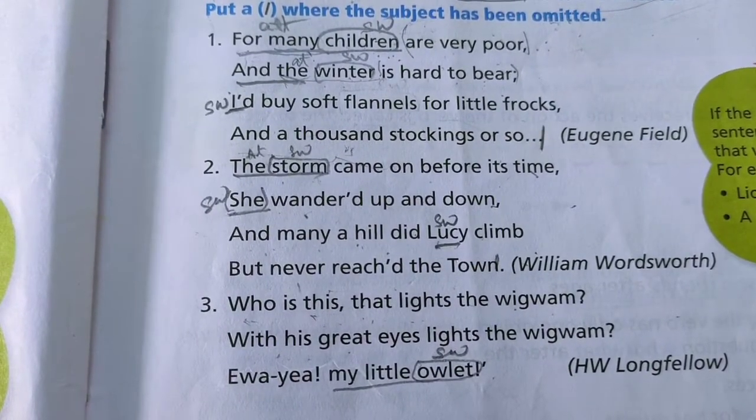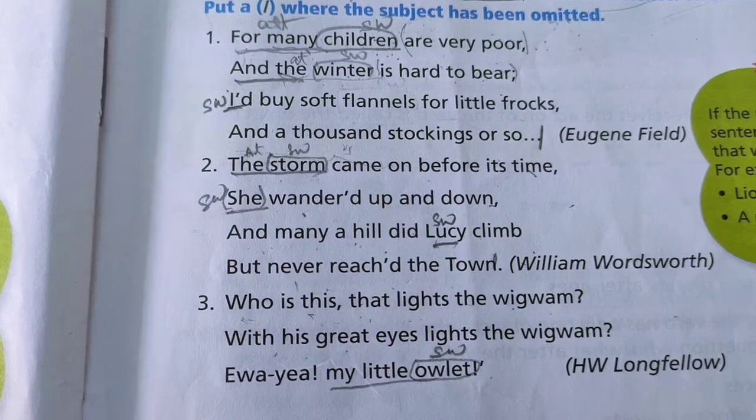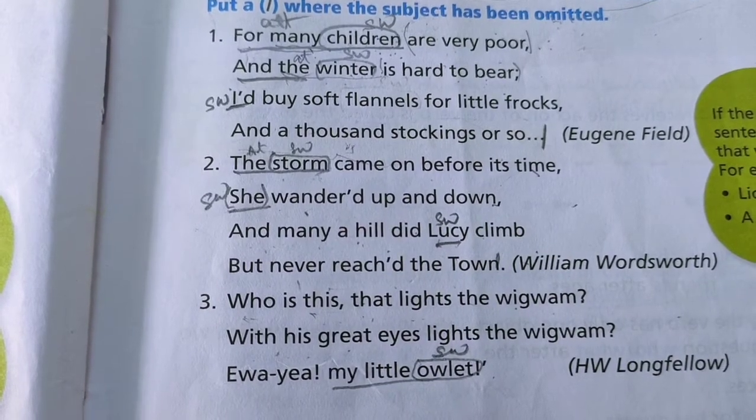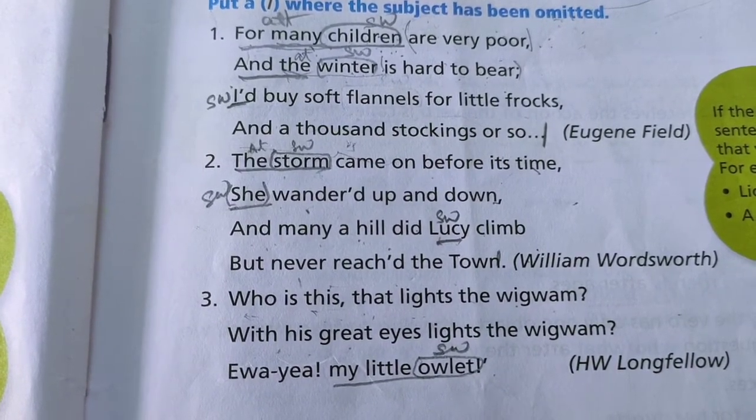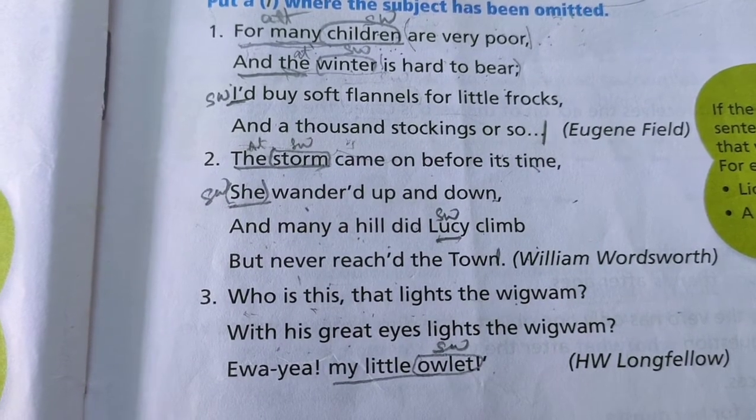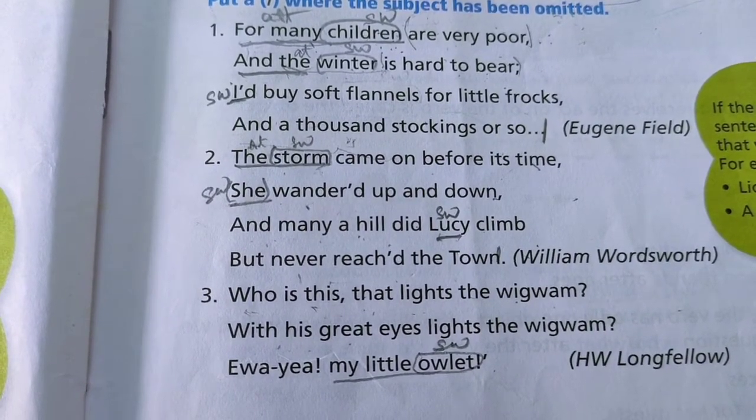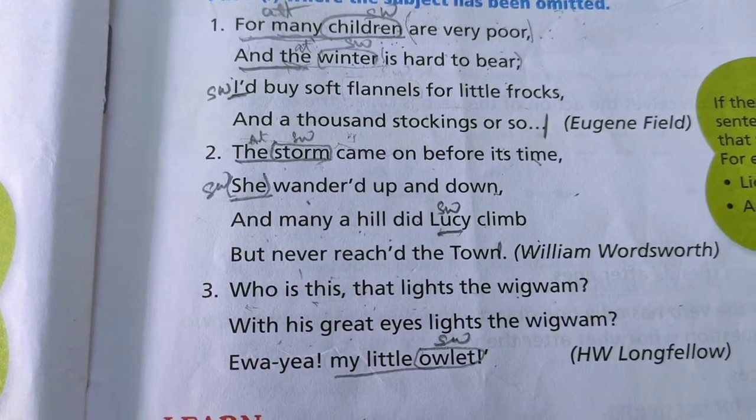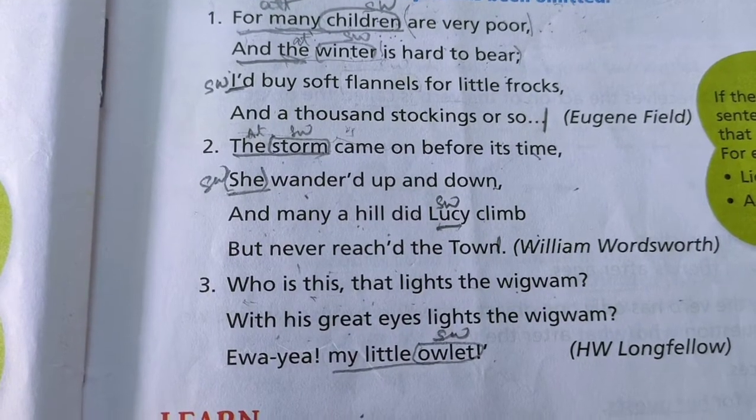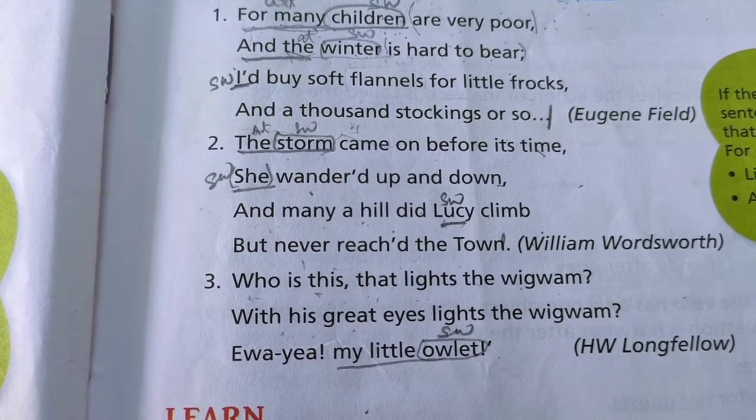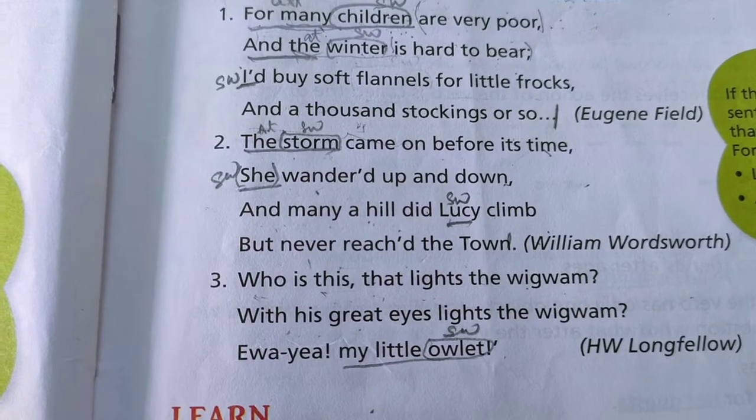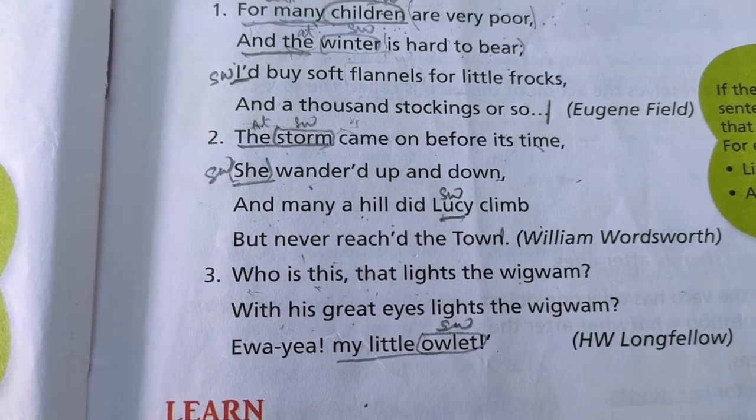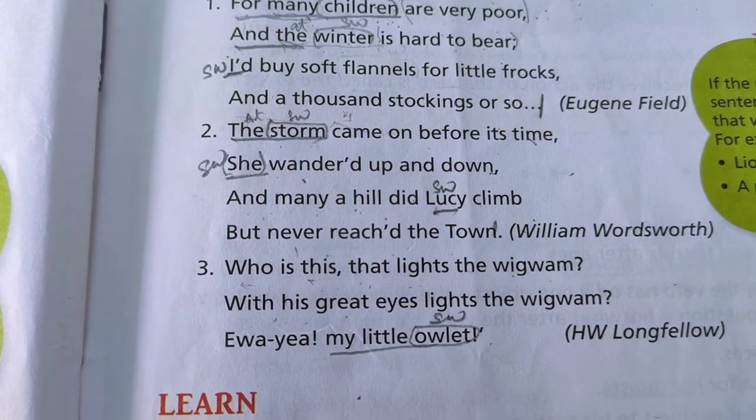Second number, "The storm came on before its time." So "storm" is subject word, "the" is attribute, and "came on before its time" is predicate. "She wandered up and down." So "she" here is subject word and "wandered up and down" is predicate. "And many a hill did Lucy climb." So "Lucy" is subject word and "many a hill did climb" is predicate. "But never reached the town" is also predicate.